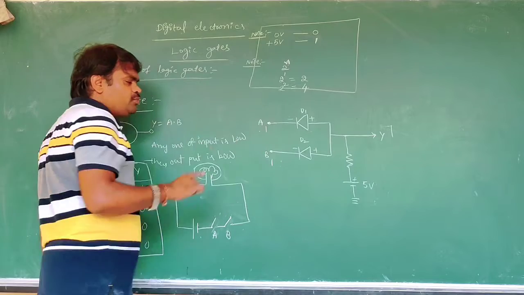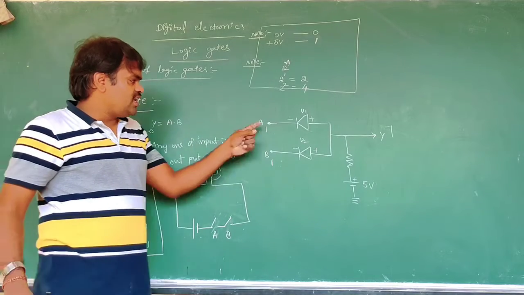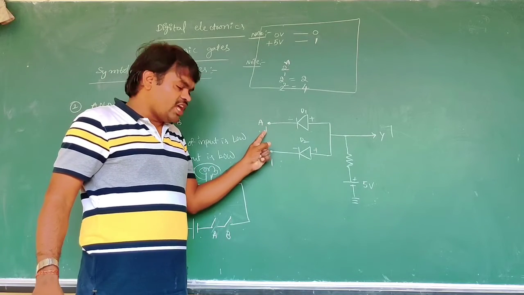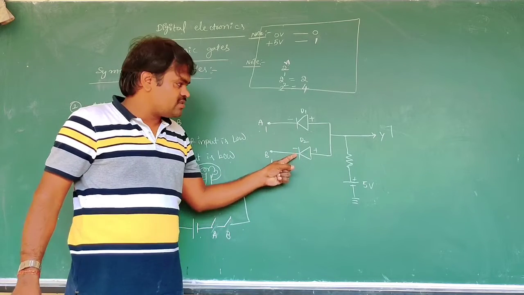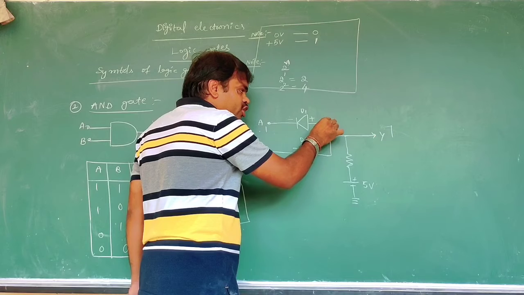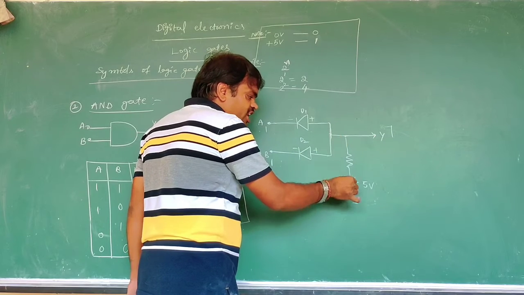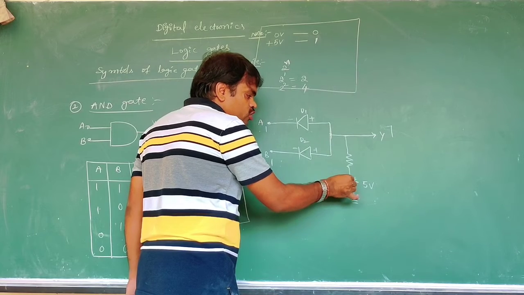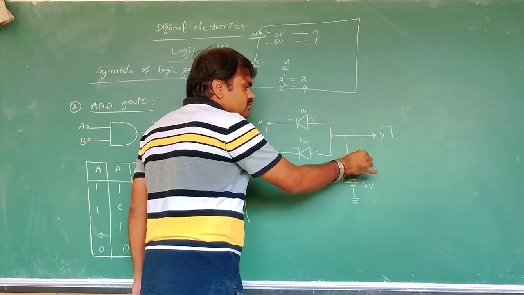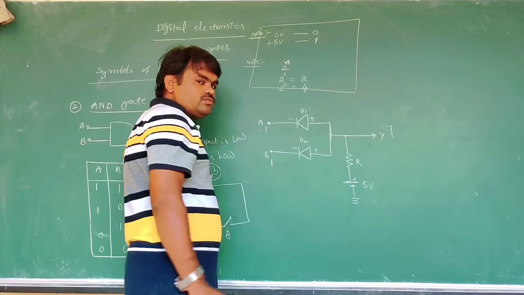This one is very important. Both D1 and D2 are at high voltage, 5 volts, but the diodes are in reverse bias. The current does not conduct through these. Then the current flows through the external circuit, that is the 5 volts here. It is flowing, so the bulb will glow.